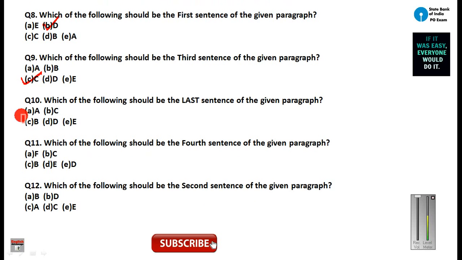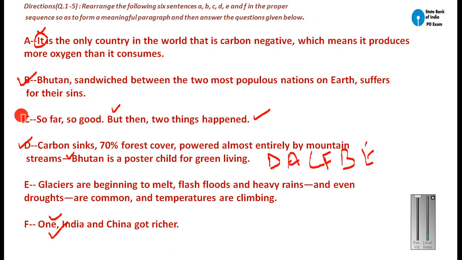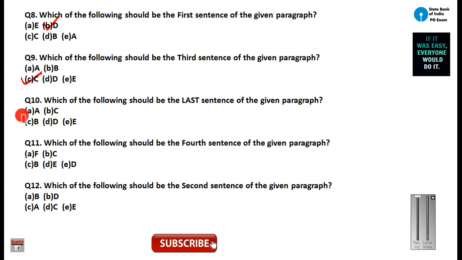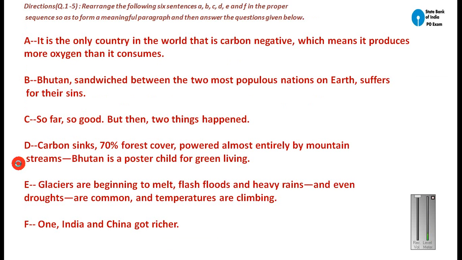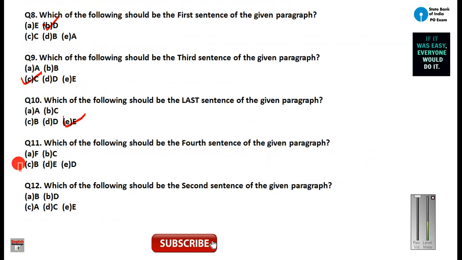Which of the following should be the last sentence? The last sentence is E, so here your answer will be E. Which of the following should be the fourth sentence? The fourth sentence is F, so your answer will be A. Which of the following should be the second sentence? The second sentence is A, so your answer will be C.